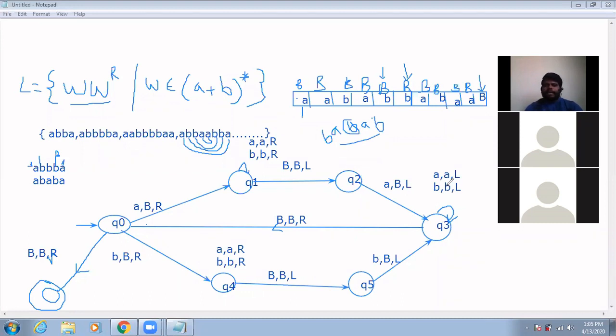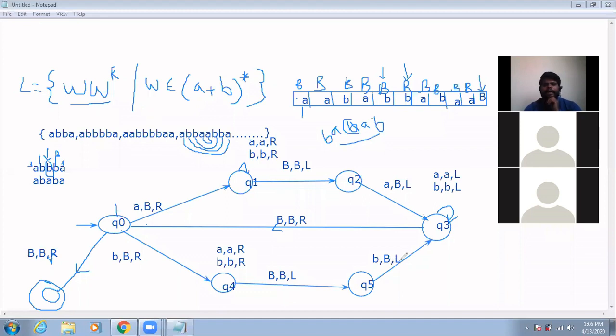While moving left hand side, you are at the Q3. What is the symbol? That is B. So for this B also, I have moved the left hand side, and I am at the state Q0, and I have reached the blank symbol here. Here I am at the state Q0, and on blank I have already moved here. So what is Q0 on B again? Q0 on B. Listen carefully.